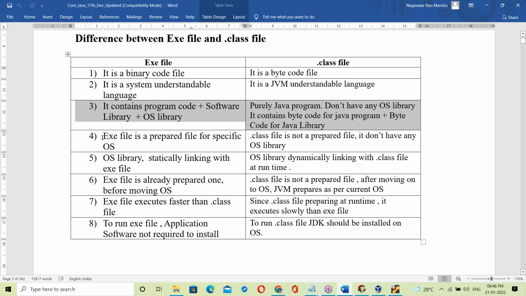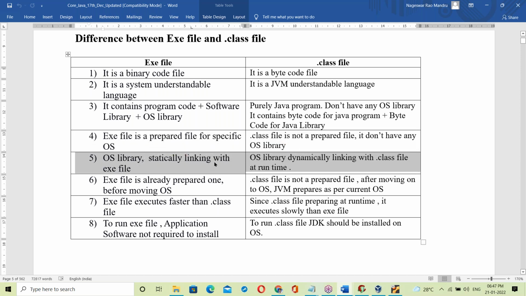Next, the exe file contains the OS library, while the dot class file is a pure Java program and doesn't have any OS library. Next, the exe file is prepared for a specific OS. The dot class file is not a prepared file and doesn't have any OS library. The exe file is prepared for a specific OS.